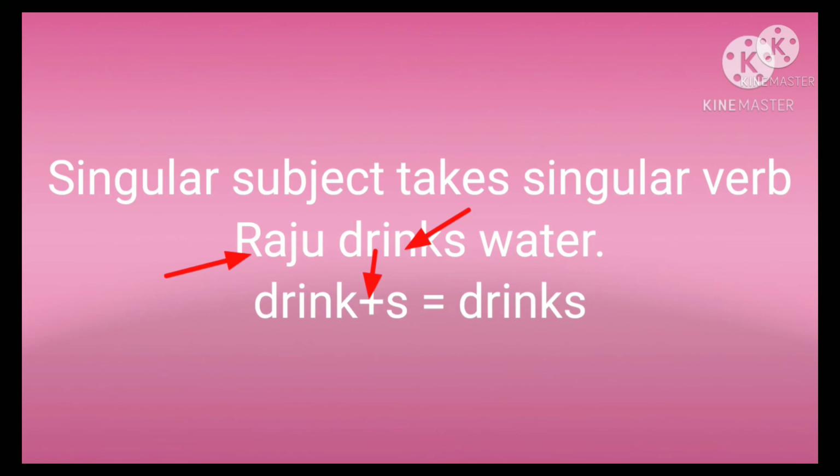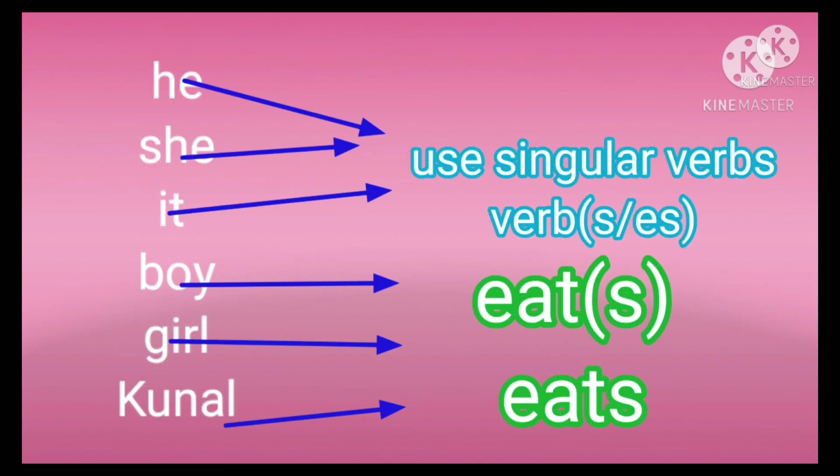Understood? Singular nouns like Kanal, boy, girl, he, she, it, parrot, etc. are singular nouns. Along with these nouns, we have to use a singular verb or action words.